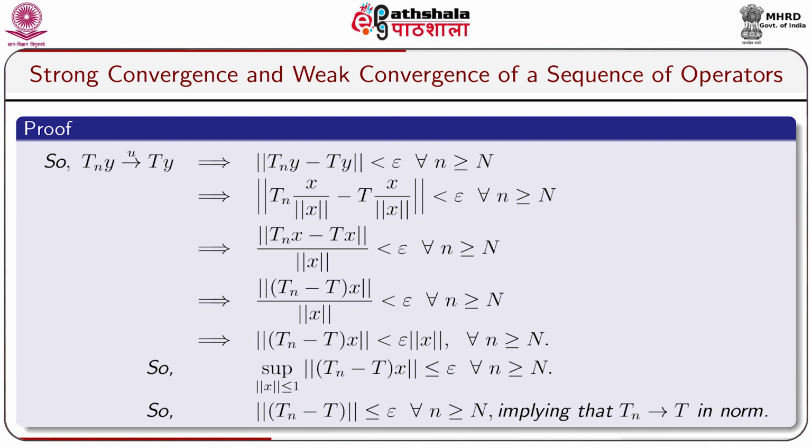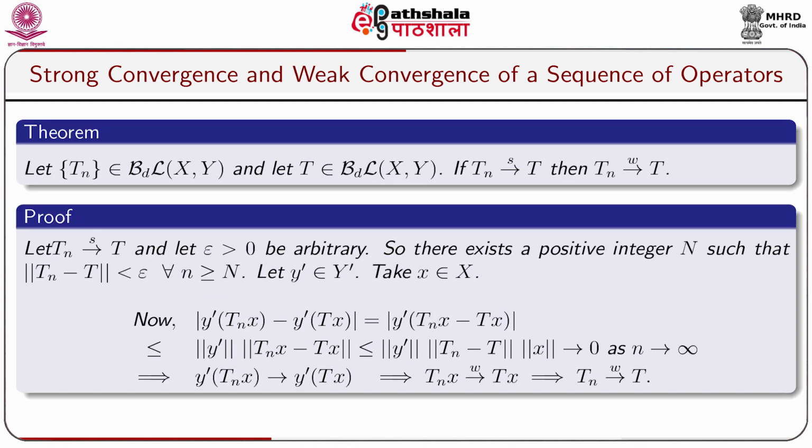So, the supremum of norm of (Tn minus T)x, where the supremum is taken over all such elements having norm x less than or equal to 1, is less than or equal to epsilon for all n greater than or equal to capital N. So, norm Tn minus T is less than or equal to epsilon for all n greater than or equal to capital N, implying that Tn converges to T in norm.